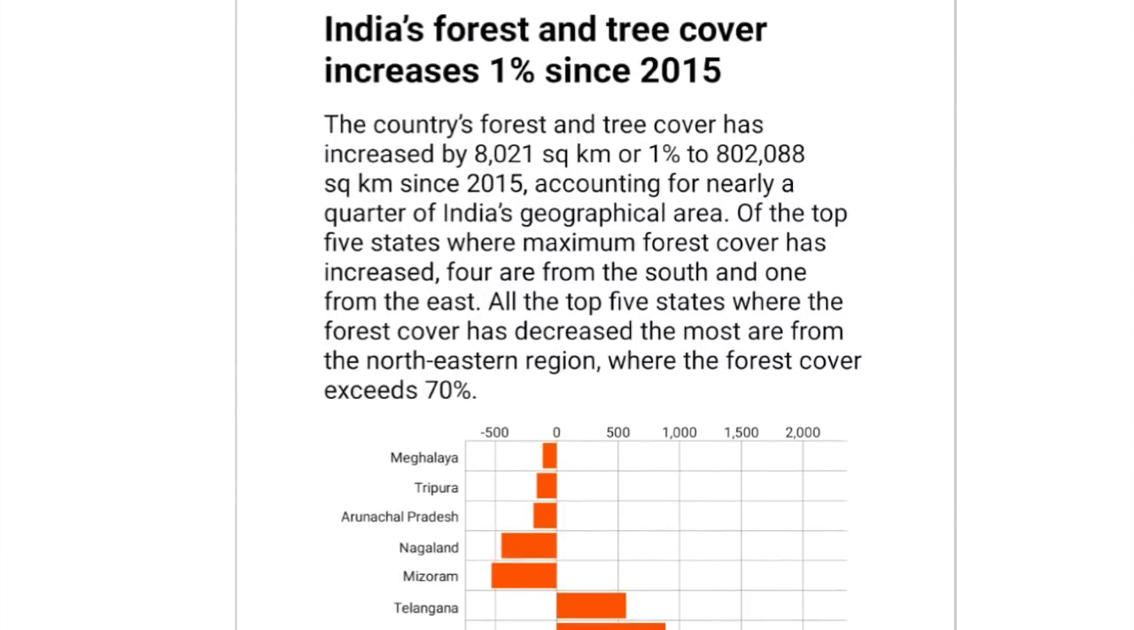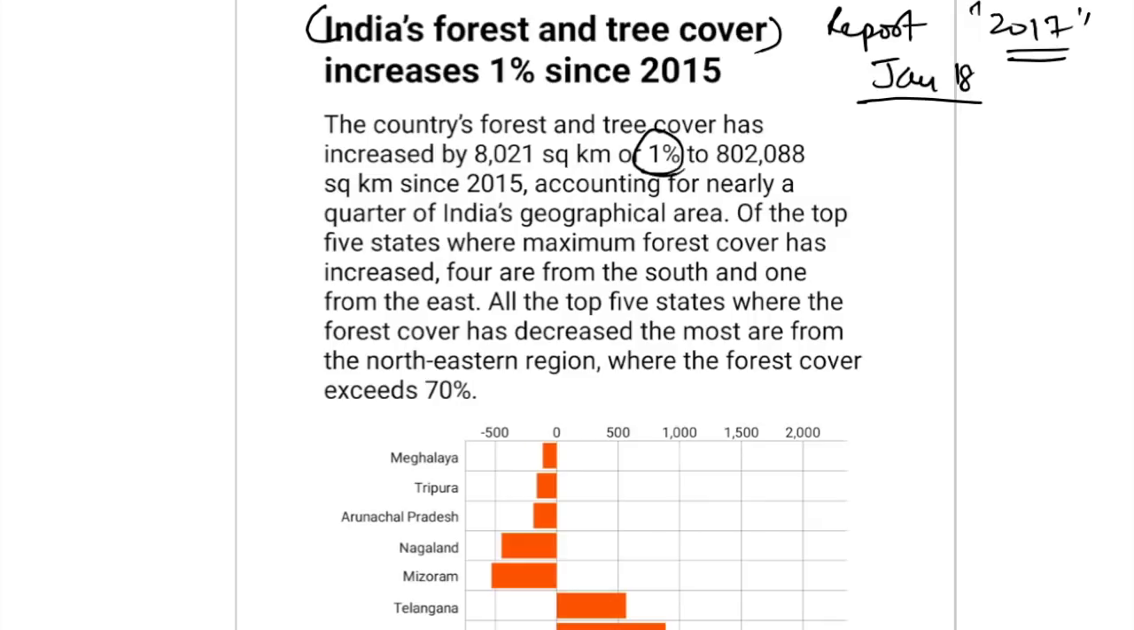India's forest and tree cover increases 1% since 2015. Now I have already covered the State of India's Forest Report, which was released recently in January 2018 itself. The report is for the year 2017, and this is one of the facts of that particular report. Now there are certain facts which have been revealed here. Let's talk about those also, and you can refer to the other video which talks about the forest and tree cover report. The country's forest and tree cover has increased by 1%, or to be precise 0.94%, since 2015 in these 2 years.